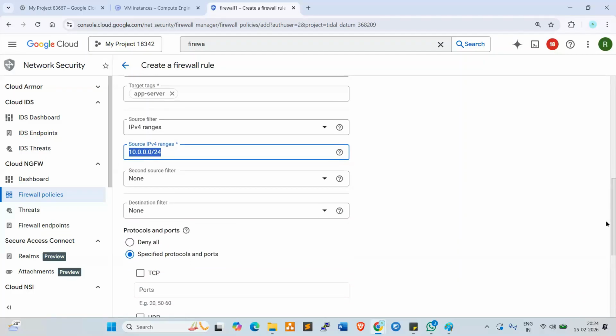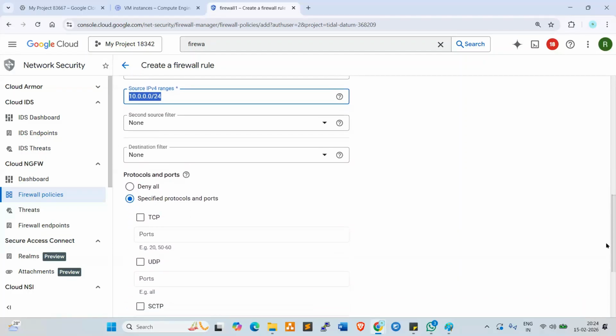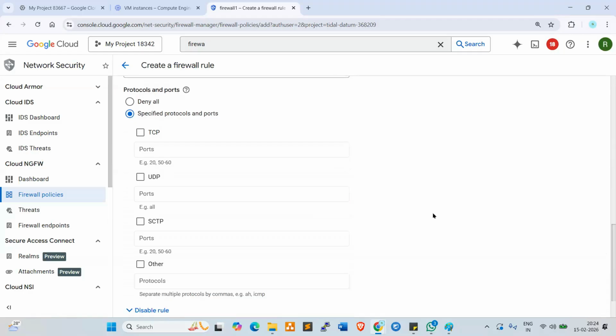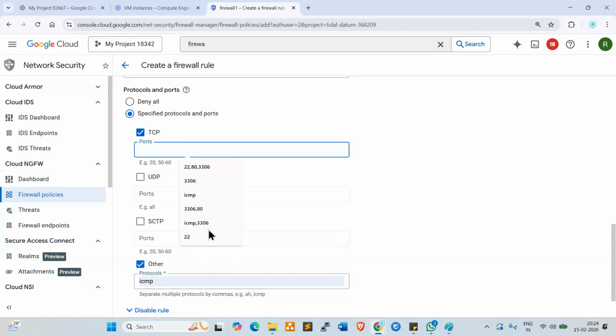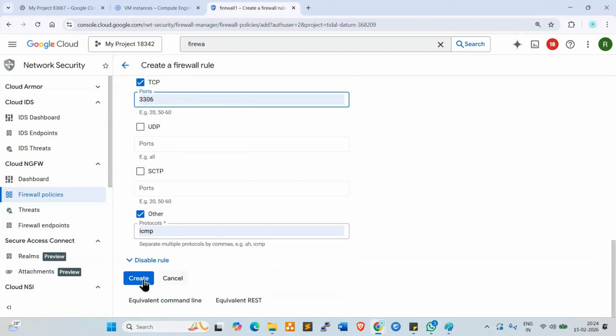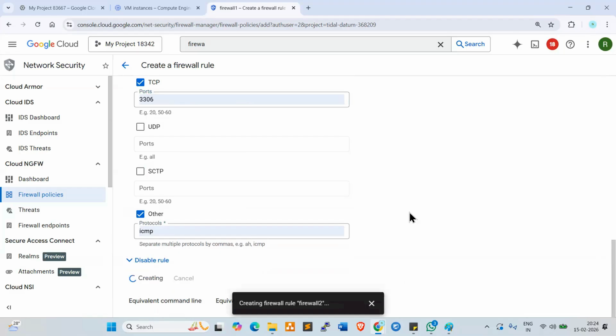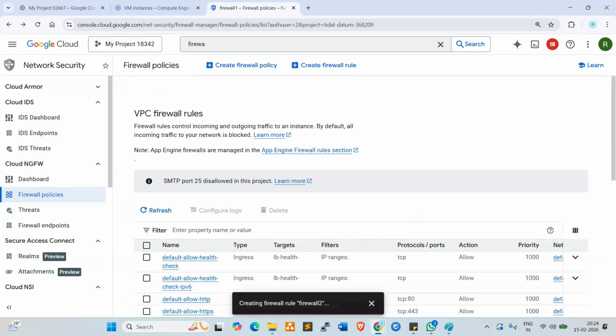Go down here. Now specified protocols and ports. Here, give ICMP. And you can also give whatever port number you want. Okay. So click on create. Once you create this, web server to app server traffic will be controlled.